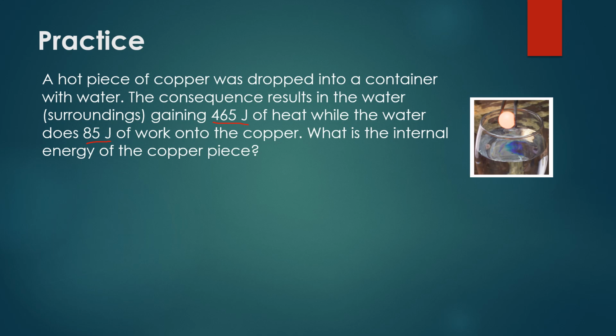Looking at the first value, the surroundings being the water, the surroundings are gaining 465 joules of heat, meaning that heat is being transferred from the system outward to the surroundings. Remember, when things are going out of the system, that's negative. So this 465 is going to be a negative value when we use it, because the heat is going from the system into the surroundings.